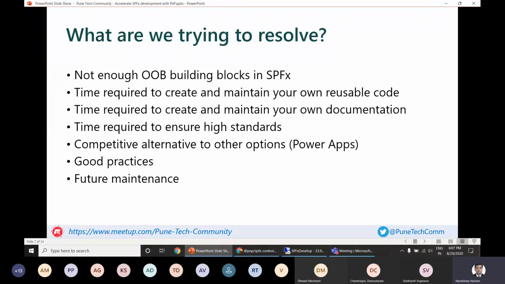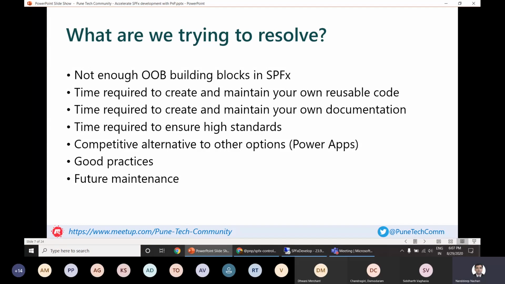So whenever we are mapping our solutions from classic SharePoint to modern SharePoint, there are a few things which we need to consider. The first problem that we come across is we don't have enough out-of-the-box building blocks in SPFx. That means we have a few first-party web parts available in modern SharePoint, but those may or may not be sufficient to resolve our problems. So then we start building our own SPFx solutions, web parts, extensions, and many other things.